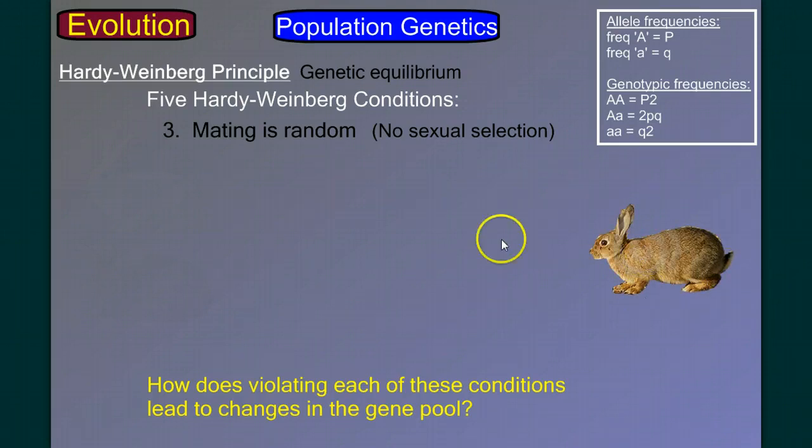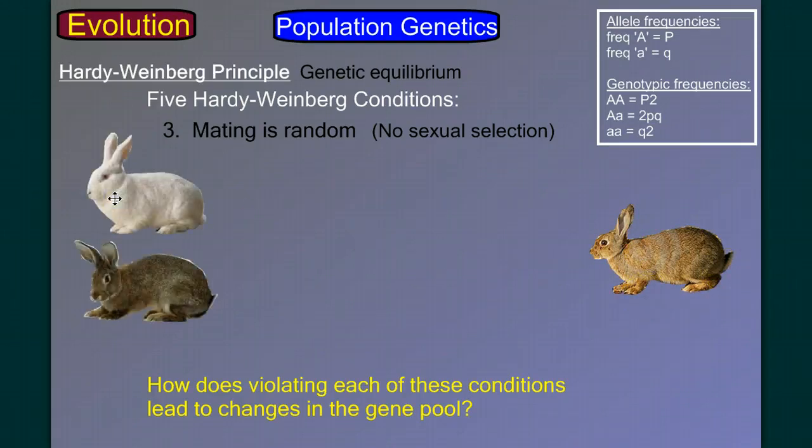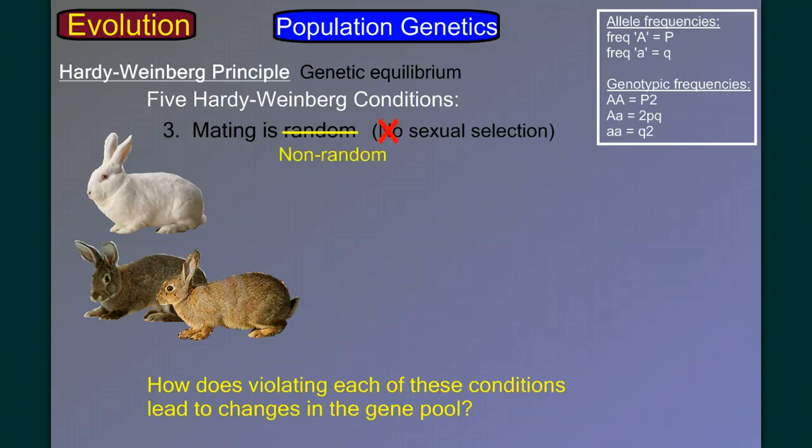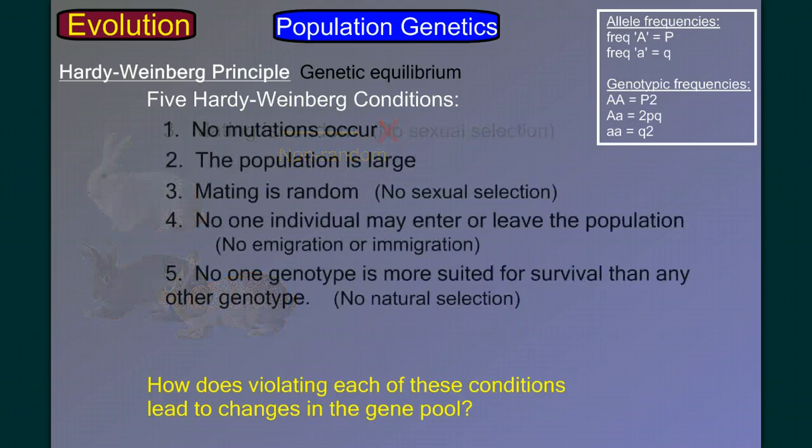So here's our female rabbit, and here's 2 male rabbits that she can pick from. And if she makes a conscious choice, maybe she believes that the brown rabbit looks healthier, that the brown coat color represents better nutrition or better genetics, then she might choose to mate with brown rabbits more frequently than with white rabbits. And that's going to adjust the allele frequencies in the gene pool as we get more brown alleles passed on rather than white alleles. So that one's also pretty easy.